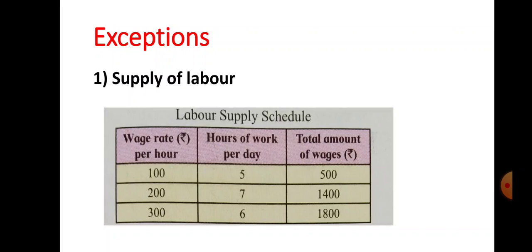An interesting exception to the law of supply is provided by the supply curve of labor. In the beginning, the supply curve of labor slopes upward as usual from left to right.